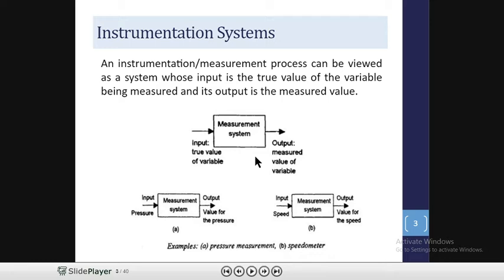Here on your screen you can see we have this diagram, measurement system having input and output. Suppose we need to measure the pressure, then its input is directly pressure and its output is in the form of measured value, which is in the form of the bar or psi. Same input for the speed also. You know the speed tachometer, which is used to measure the speed, is directly connected to the wheels whose rotation we need to measure, and its output comes in the form of the rpm, means rotations per minute.